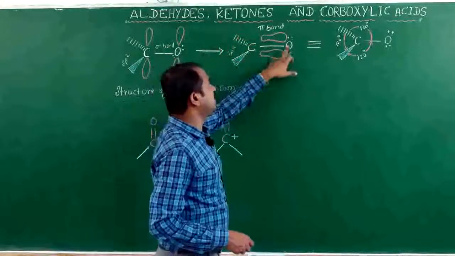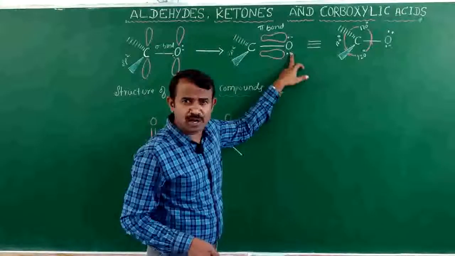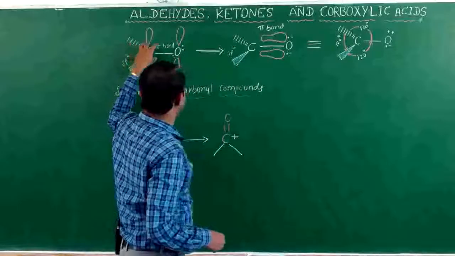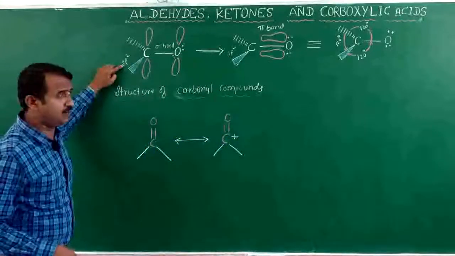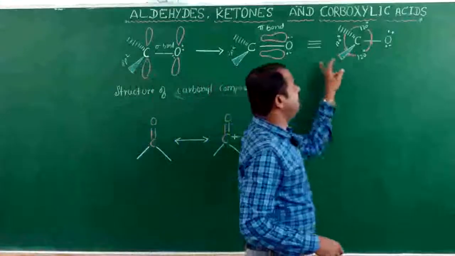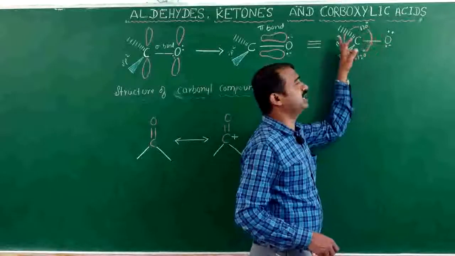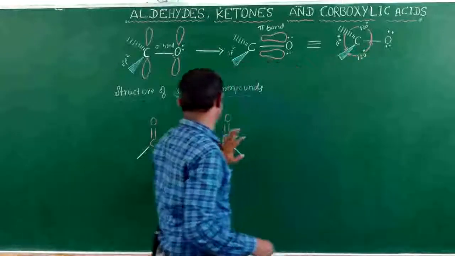The oxygen contains 2 non-bonded lone pairs of electrons. With 3 sigma bonds and 1 pi bond, the hybridization is sp2. The bond angles are 120 degrees each, for the carbon and oxygen atoms.